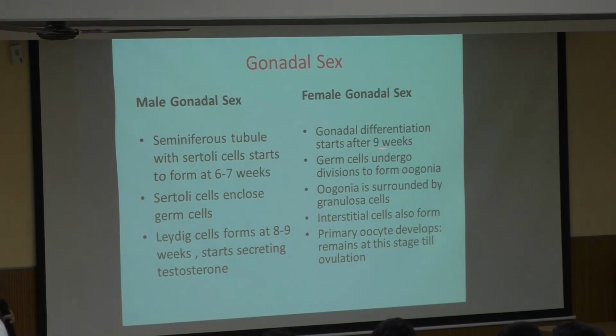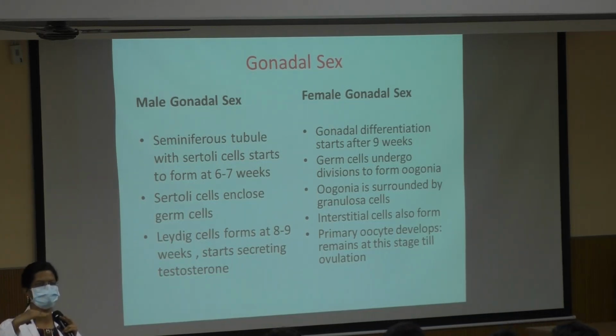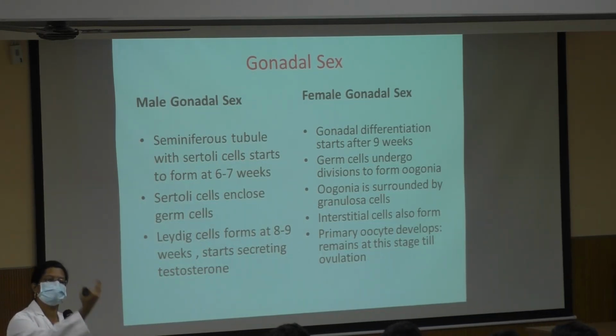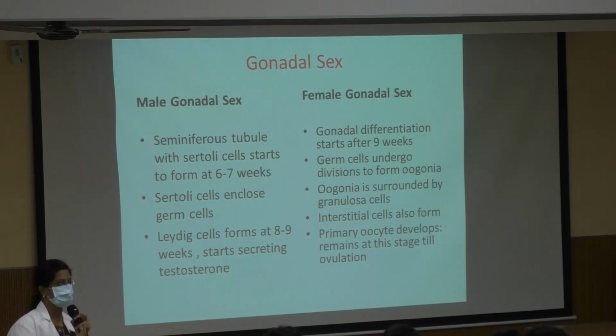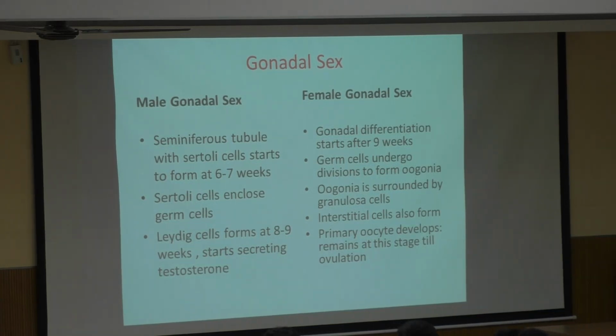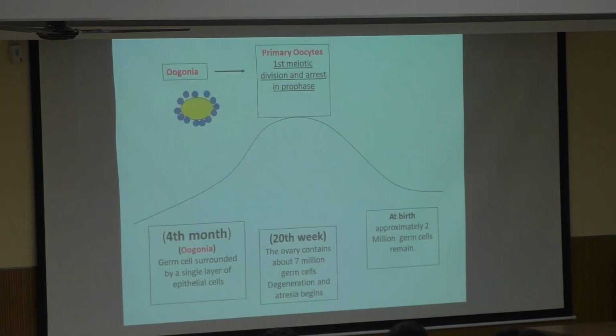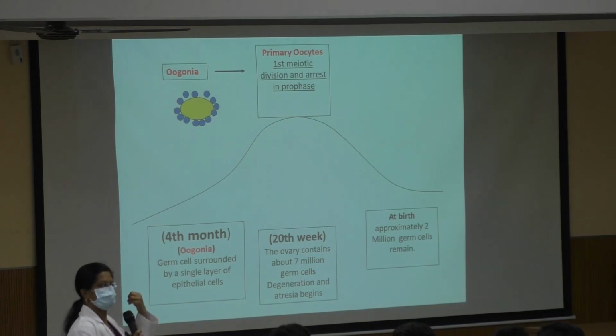The female gonadal sex will start only after 9 weeks. So you can say the male pattern has developed, if not, later on only the female pattern develops. After 9 weeks, the germ cells undergo divisions to form the oogonia. The characteristic of the female is that the oocyte develops.